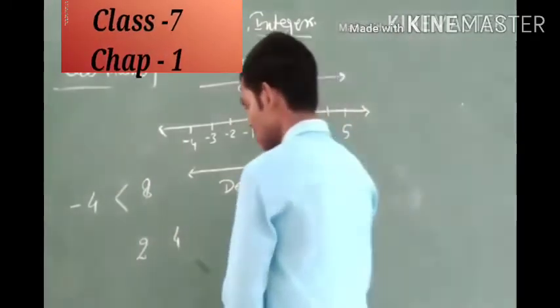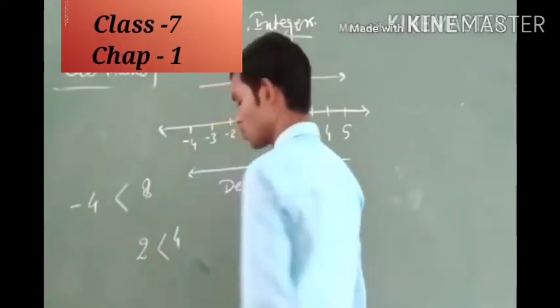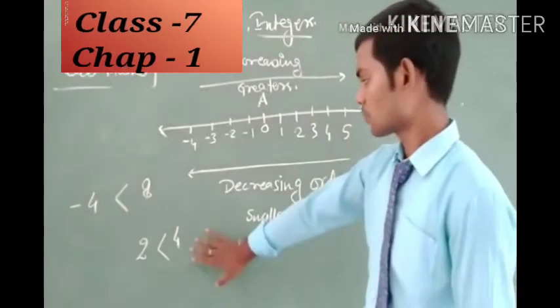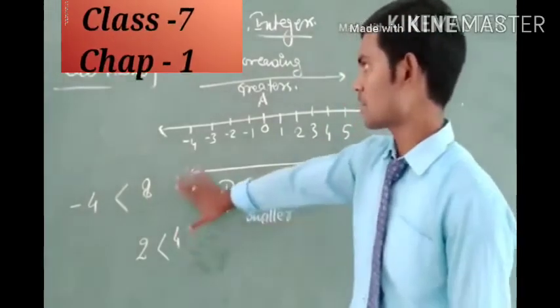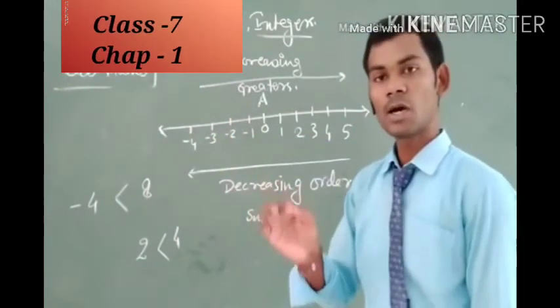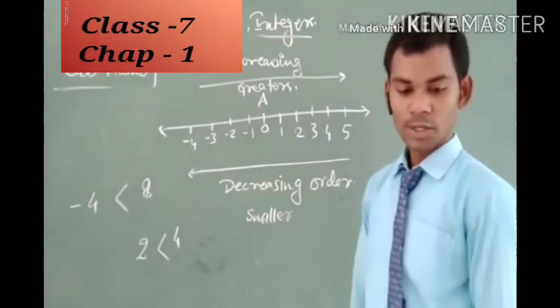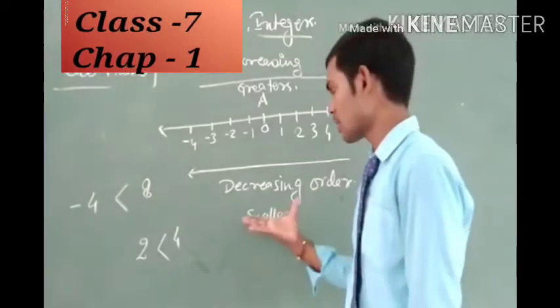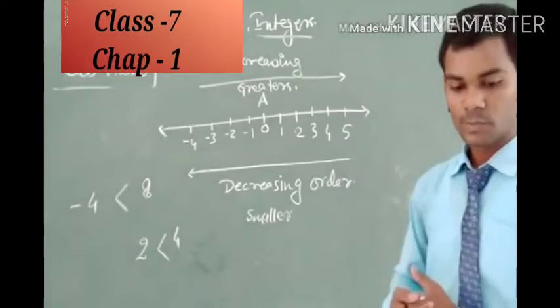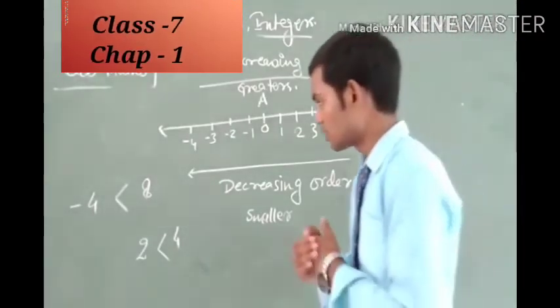Therefore 4 is greater than 2, or 2 is smaller than 4. Okay students, so this concept gives us an idea of the ordering of integers. I hope it is clear to all.